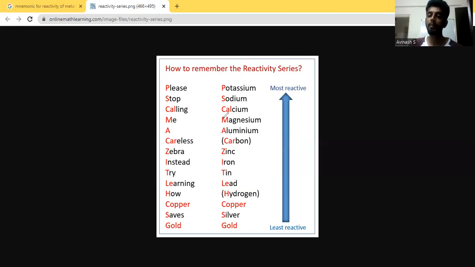So magnesium will be able to displace lead from its solution. To memorize this, we have a mnemonic which is: please stop calling me a careless zebra, instead try learning how copper saves gold. Using this mnemonic, we can actually understand the reactivity series. So this reactivity series is very important.